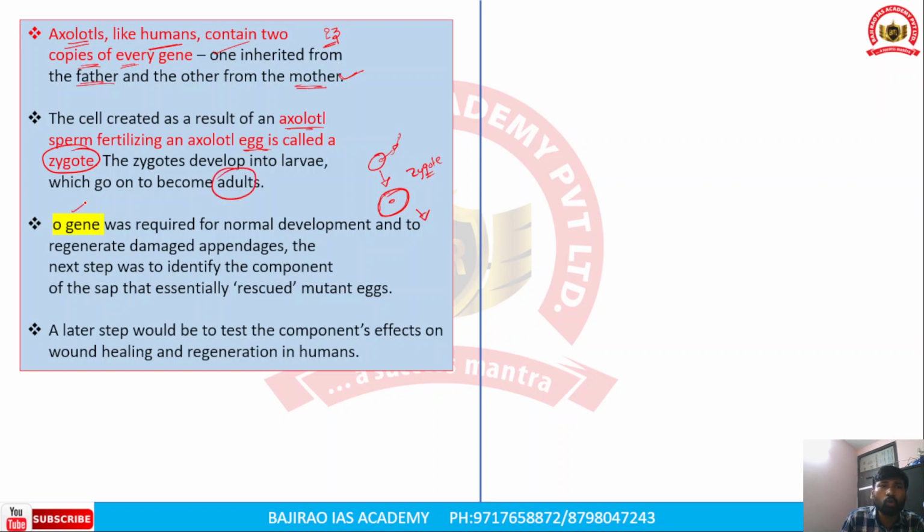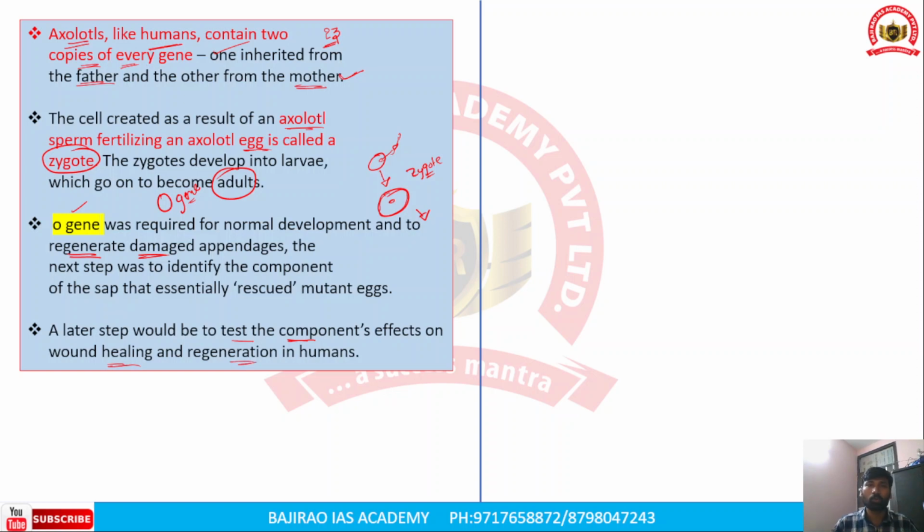The O gene in the axolotl is primarily responsible for regeneration in axolotls. The O gene was required for normal development and to regenerate damaged body parts or appendages. Therefore, the latest step would be to test the components of the O gene and its effects on wound healing and regeneration in humans.